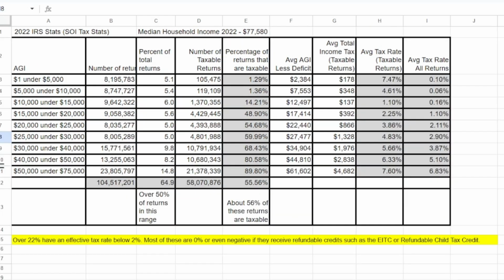Over 22% have an effective tax rate below 2%. Most of these are 0% or even negative if they receive refundable credits such as the EITC or refundable child tax credit. Again, I wasn't able to find numbers on how many filers have a negative effective tax rate, but in 2023, approximately 23 million workers and families received EITC, which is about 14% of all returns. That's the Earned Income Tax Credit. Most people who receive that receive part or all of it as a refundable credit.